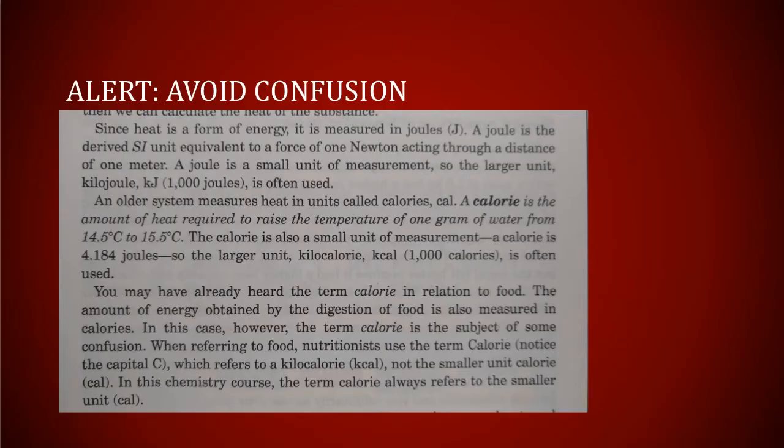All right, real quick here. Sometimes the way they word things in the chemistry piece, it's a little confusing. It says an older system measures heat in units called calories, abbreviated cal. A calorie is the amount of heat required to raise the temperature of 1 gram of water, and that's important. 1 gram of water, I don't know why they say from 14.5 degrees Celsius to 15.5 degrees Celsius. That just really adds a level of complexity that's not necessary. The bottom line is you're raising it 1 degree Celsius. That's all you need to know.